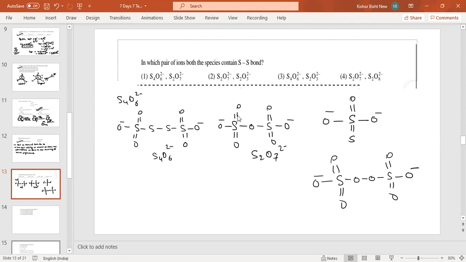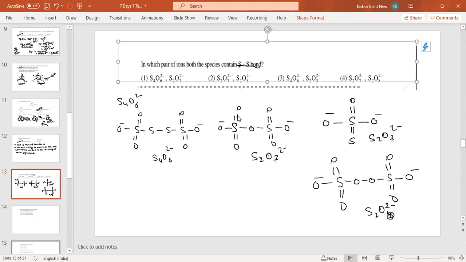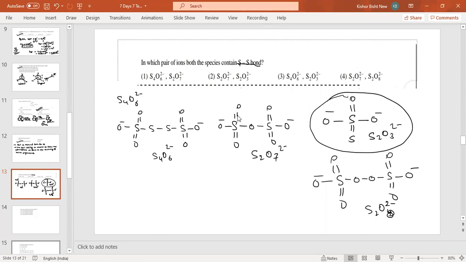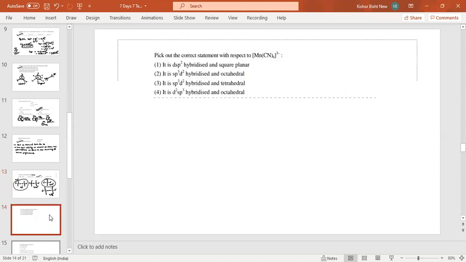Now you can check in which the S-S bond is present. The S-S bond is present in one S2O3 and another one S4O6. S2O3 and S4O6. So option C is the answer. Come to next.